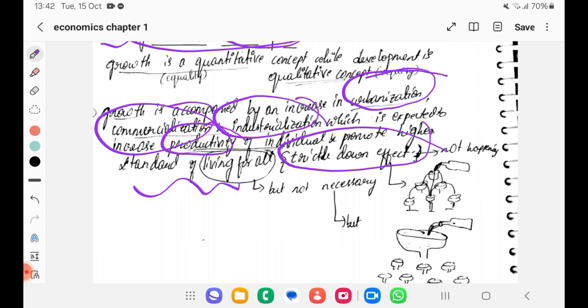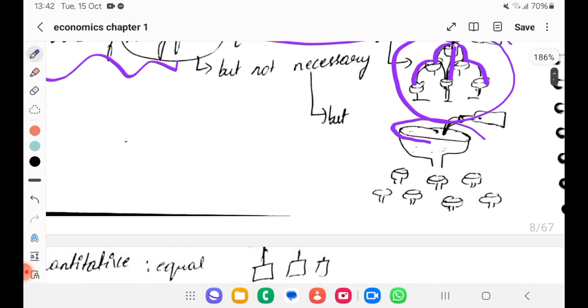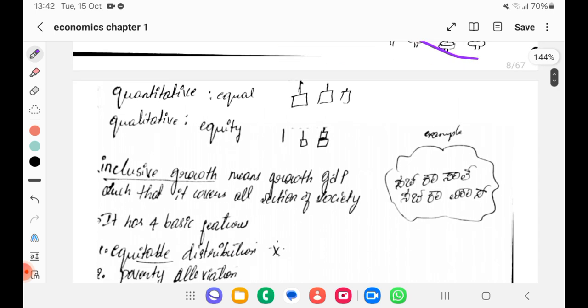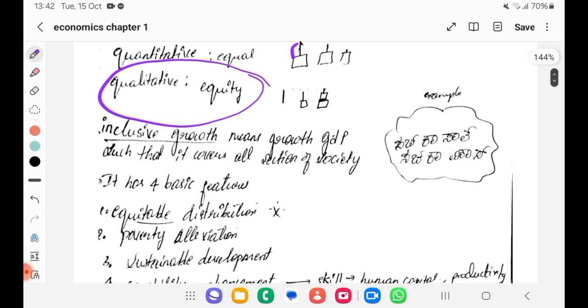See, if a growth is happening, if I am pushing, it should be equally shared and improve everyone's life. But what is actually happening is 10% of people are holding 90% of the source of income. So the trickling down effect is not happening. That is why we are not able to see the development. So if you see quantitative, we go for equality, whereas qualitative, we want equity. For more needed, more benefits have to be given. So that is where the concept of inclusive growth comes in.